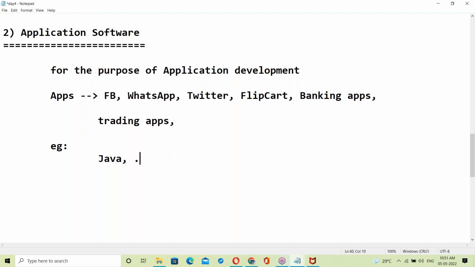.NET is application software. Next, Python is application software. Hadoop is application software. C language and C++ are application softwares. Databases too; all of these are application softwares for developing applications.